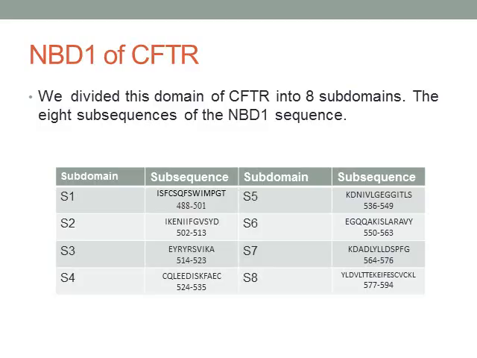We divided this domain of CFTR into 8 subdomains. The 8 subsequences that correspond to the 8 subdomains can be seen in the table. This domain starts with residue 488 and it ends with residue 594. We were guided, in part, by the secondary structures of the protein. In particular, we did not cover separate secondary structures when dividing the sequence into the 8 subsequences.